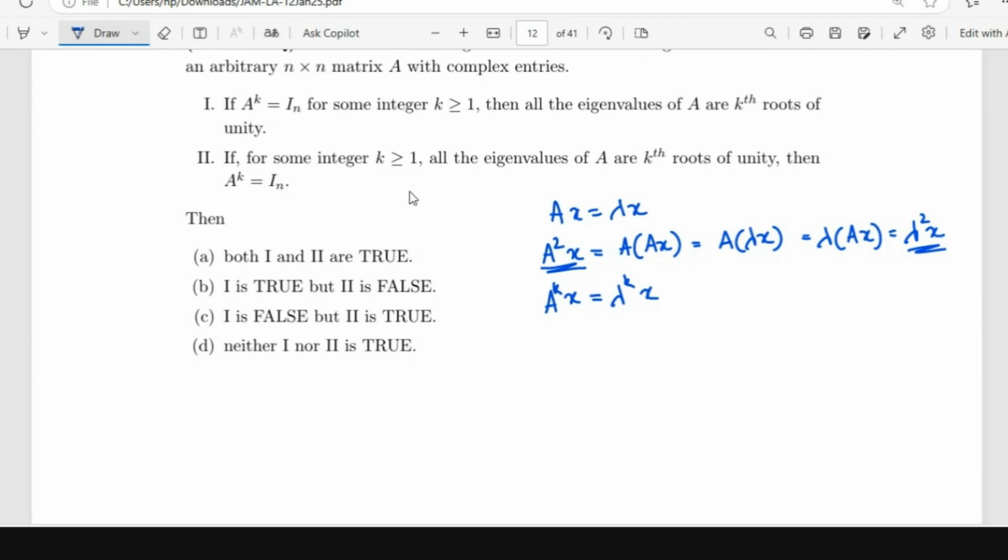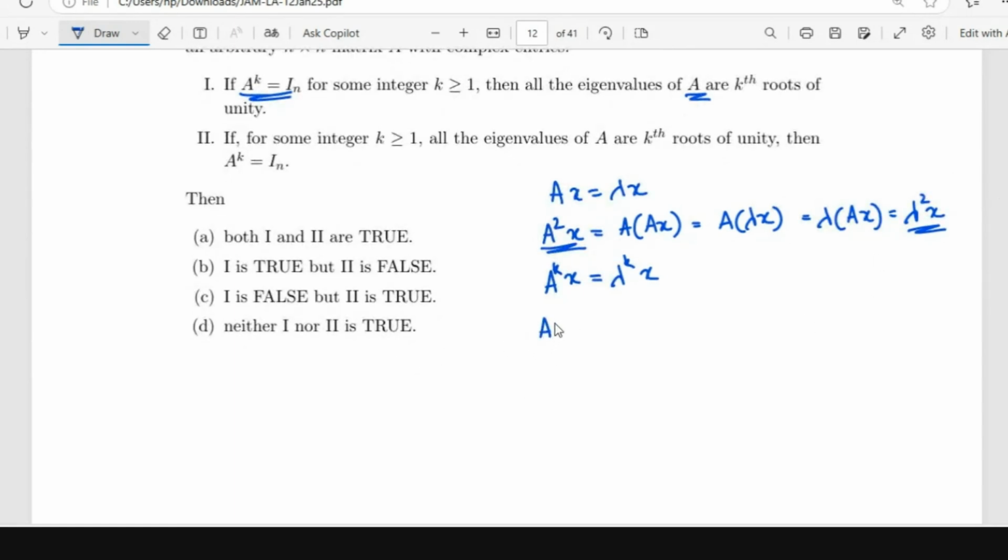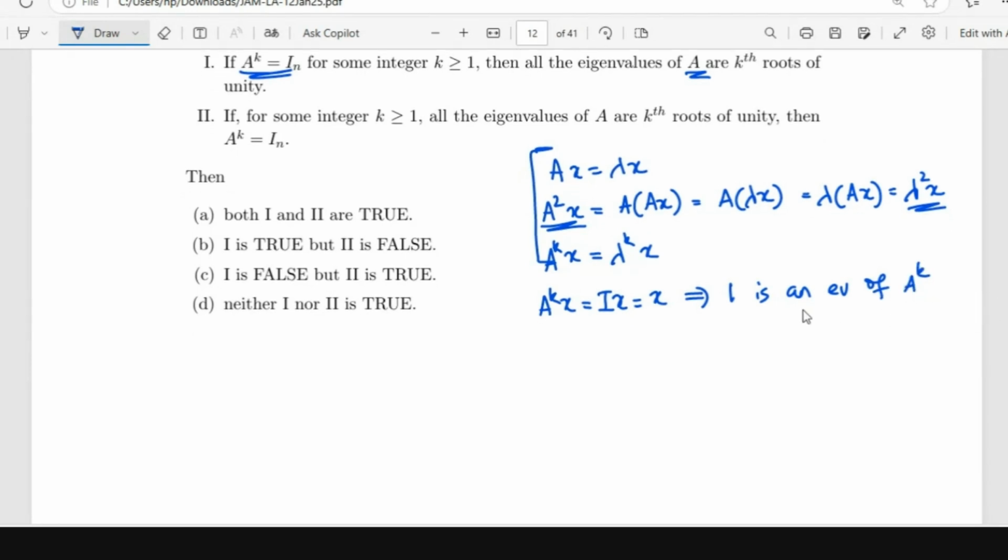It is the opposite, right? You're given something about A power K. We know something about A power K. We are asked about the eigenvalues of A. So A power K is identity. A power K is identity means A power K times x is going to be Ix, which is equal to x, which means that 1 is an eigenvalue of A power K. In fact, 1 is the only eigenvalue of A power K.